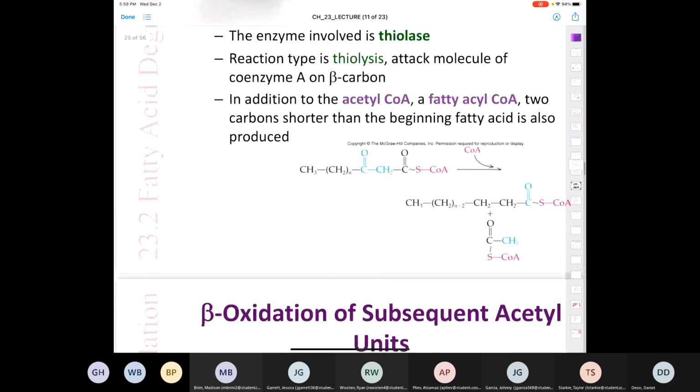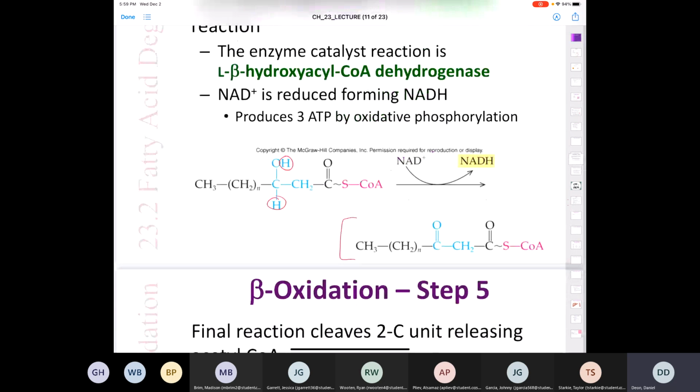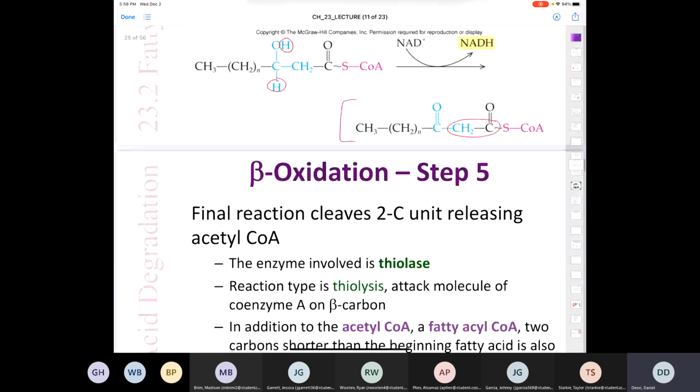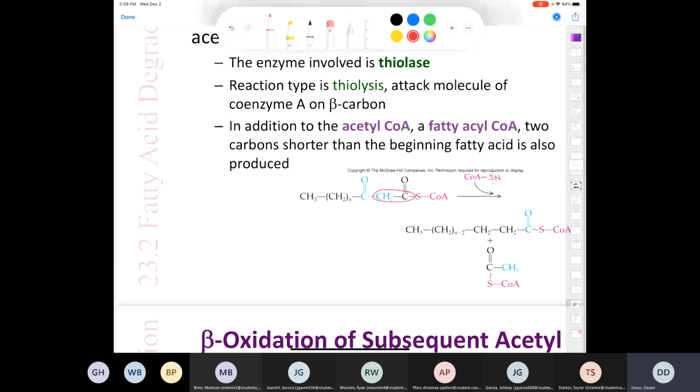Sorry, just let me double check that everything's correct here. Okay. So we're going to end up releasing these 2 carbons here. Just watch. You see that these 2 carbons here, you have your coenzyme A, which has a thiol on it, and this thiol ends up attacking right here. So that's what happens, and you end up breaking this bond and adding a hydrogen to it. That's what we call a thiolysis, because we have a thiol and it's a lysis. We're breaking this bond here in the process. Now look what happens.